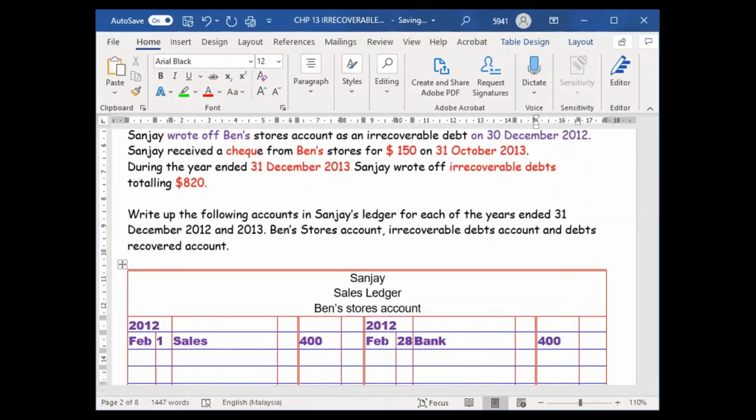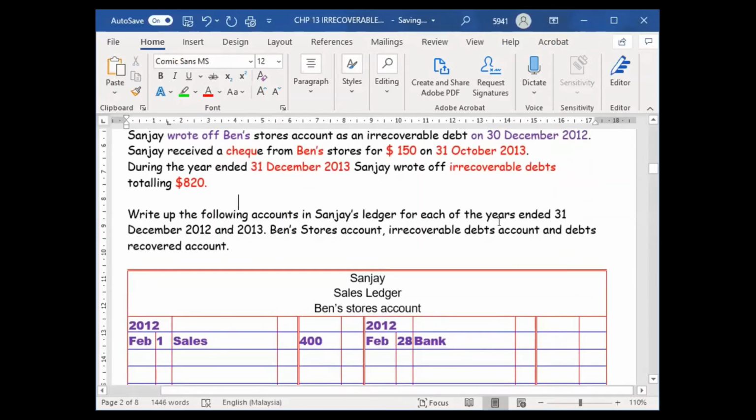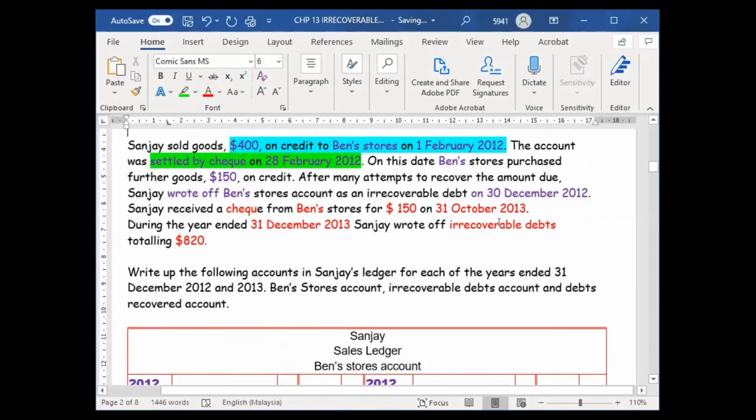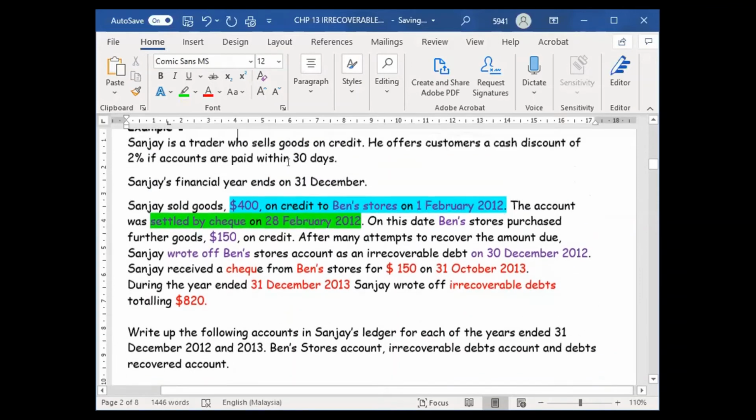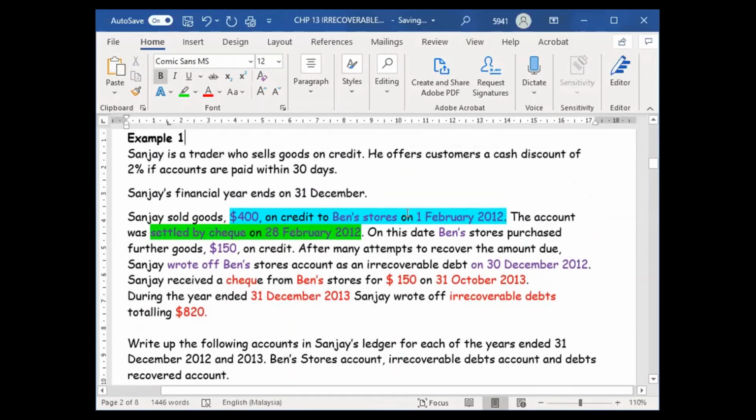Oh wait, I have a problem here. We sold on 1st February and the guy paid on 28th February. Did the guy pay within 1 month? Yes, it is within 30 days.